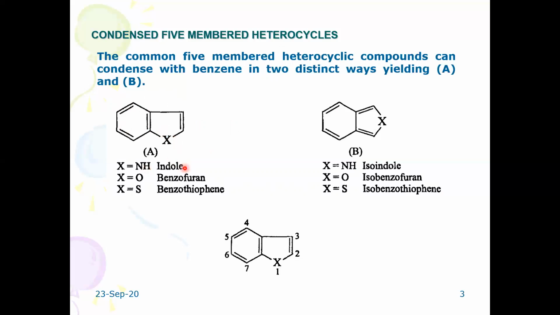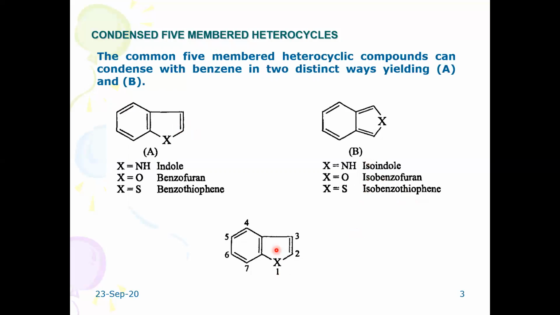If X is NH, then it is called indole. If oxygen is there, it is called benzofuran. If sulfur is there, it is called benzothiophene. If the position of the heteroatom is changed, they are all prefixed with iso: isoindole, isobenzofuran, isobenzothiophene. This is the way you are supposed to name the fused ring heterocycles, especially 5-membered fused ring heterocycles.